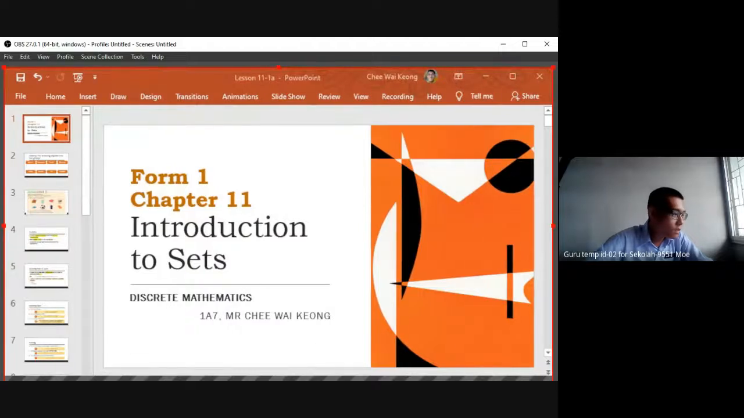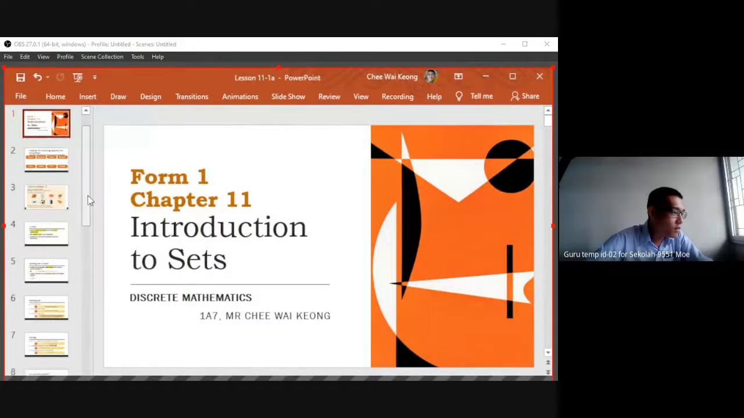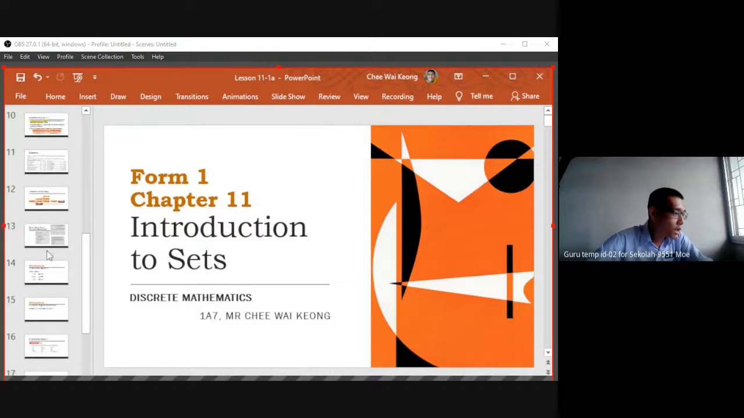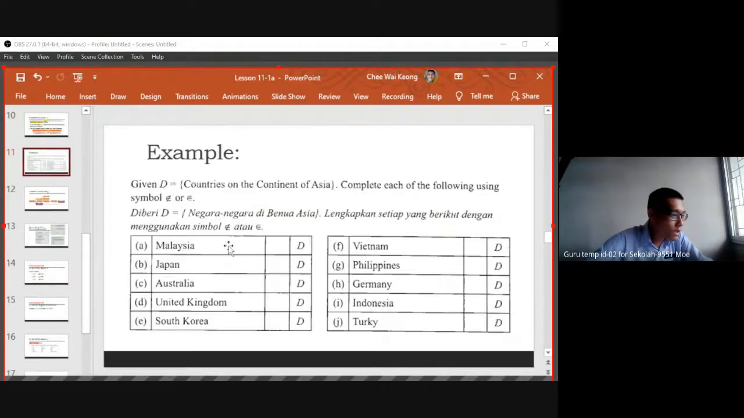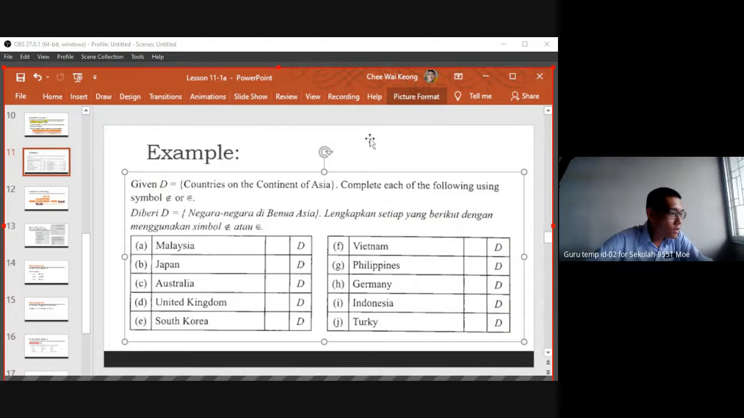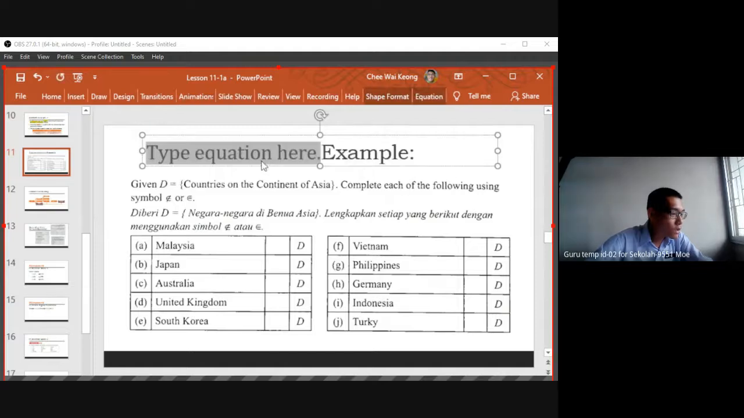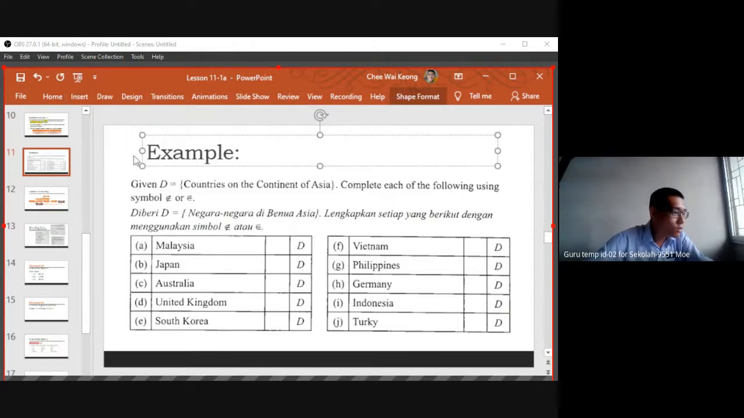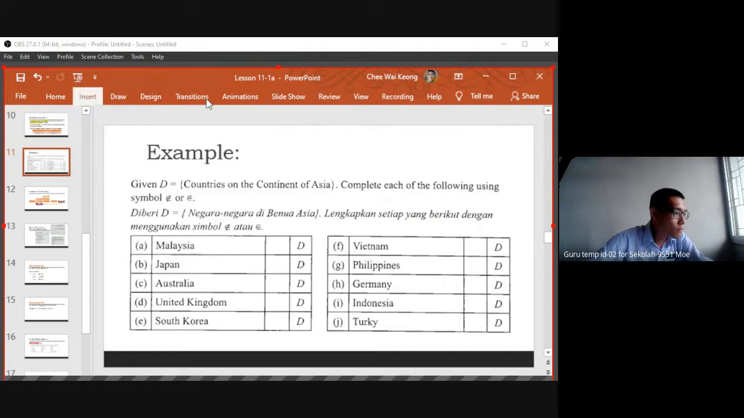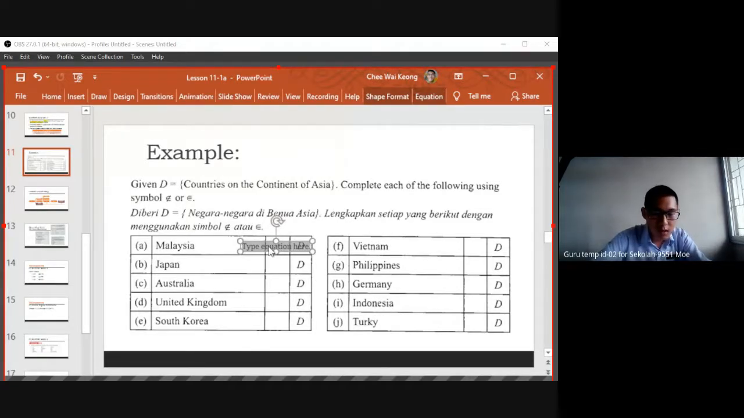If yes, we type E. If no, we type N. E and N. Okay, so I try to insert the symbol using the equation tool. If you want to try writing down the equation, you can use this. Can you see? Mr. Chi will help you. Element is 'in'. Use 'in'.